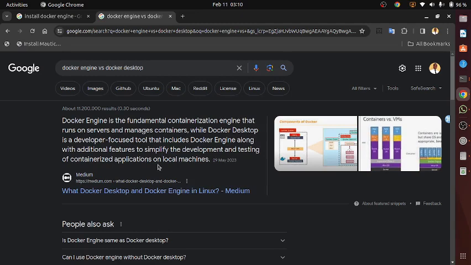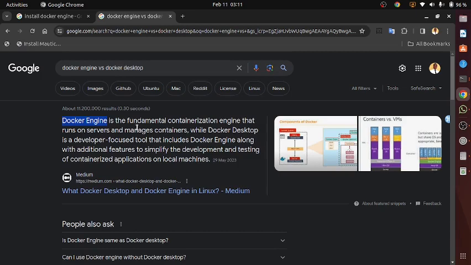Docker engine, that is what Docker runs on. For every machine that must run Docker, it must contain the Docker engine. Without it, it cannot run Docker. While Docker desktop is Docker engine plus other things, that makes it easy to run and test your Docker container in your local machine, in your laptop, in your system, in your desktop, or whatever you are using. So it's Docker desktop that makes it easy to test your containers.